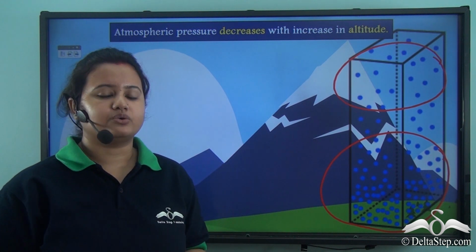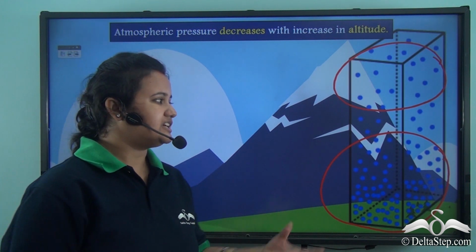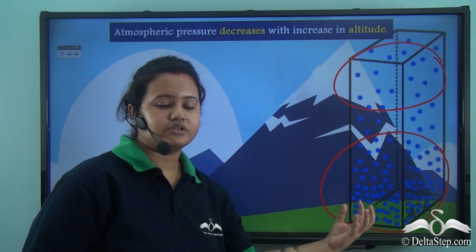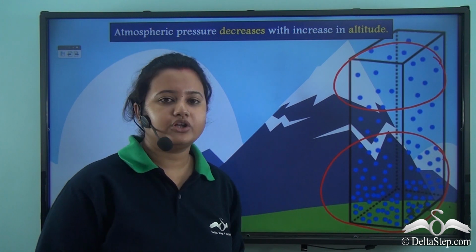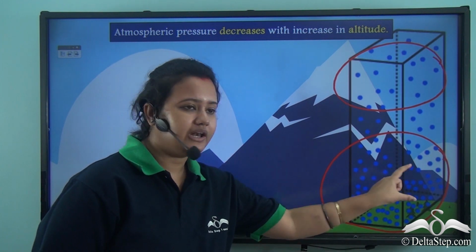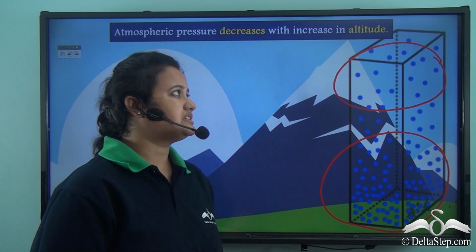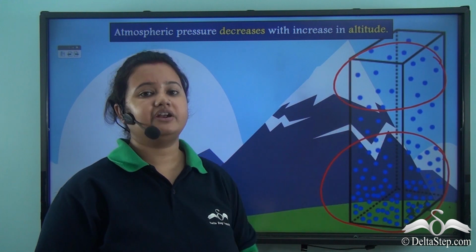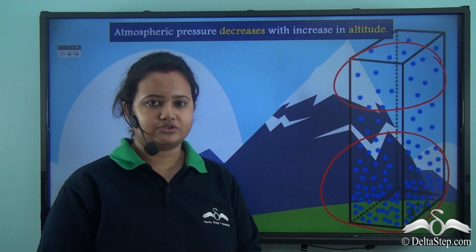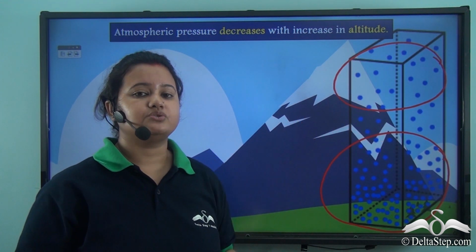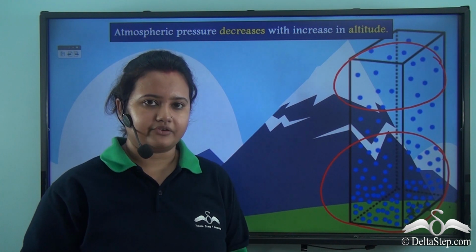Now why is this so? This is because gravity pulls the air downwards. Therefore, more air molecules are present in the lower layers of the atmosphere, while fewer air molecules are present in the upper layers of the atmosphere, that is, in higher altitudes. So, in higher altitudes, the air becomes thinner.